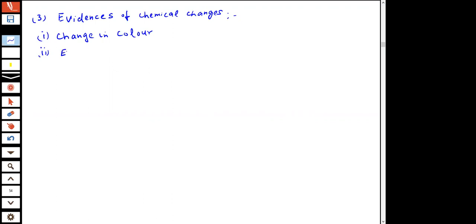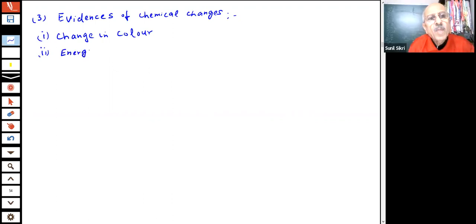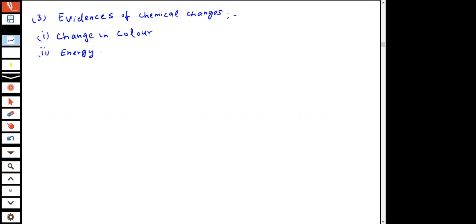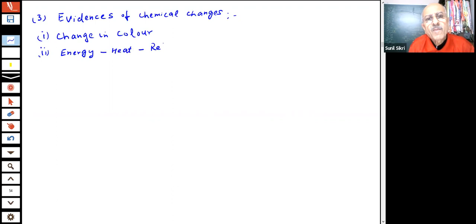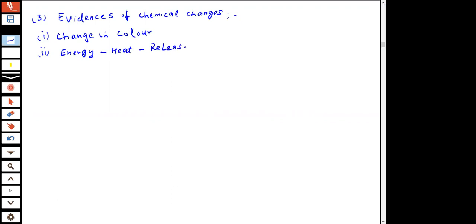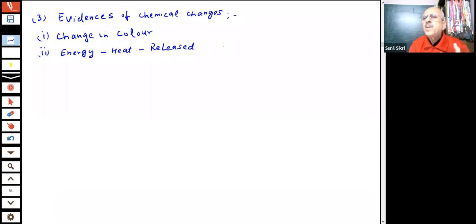Then energy, or heat, could be released in reactions. As the food you are eating, digestion of the food, what it gives us? Energy. You are talking of calories.